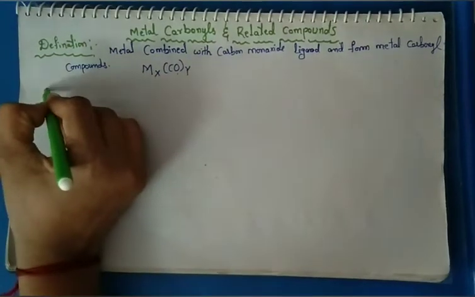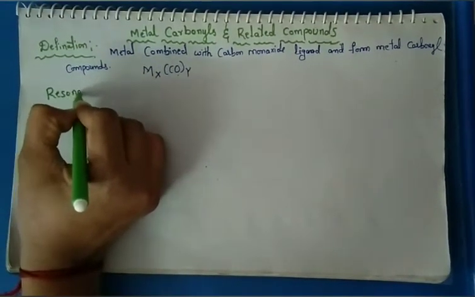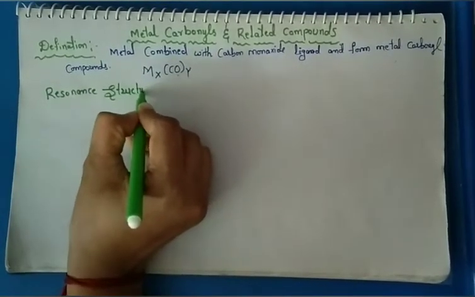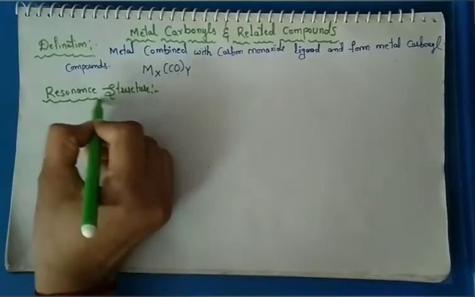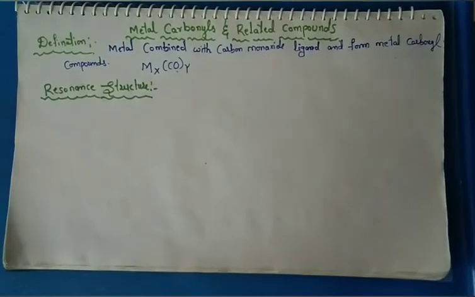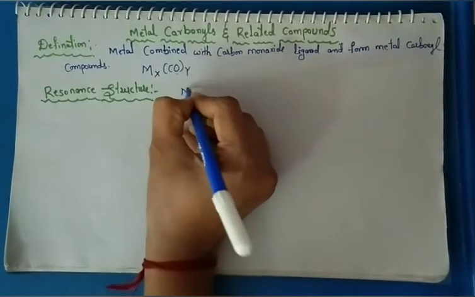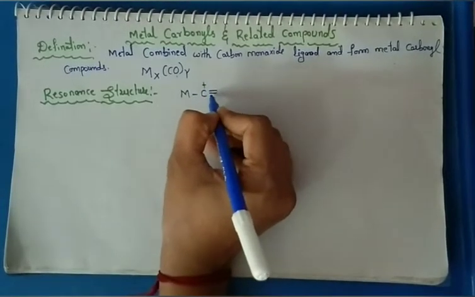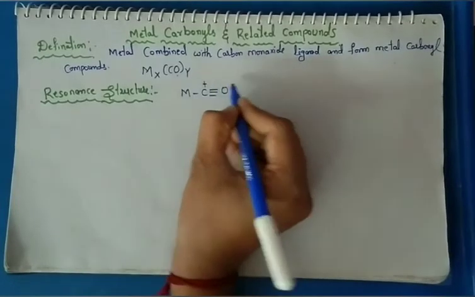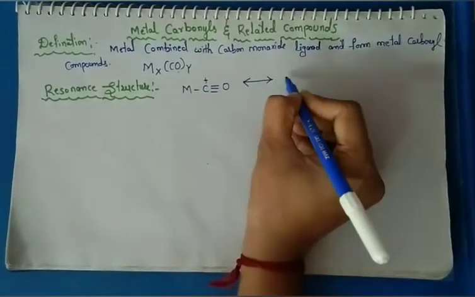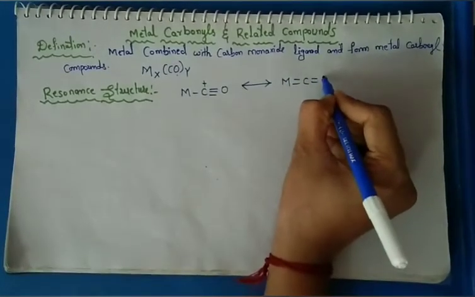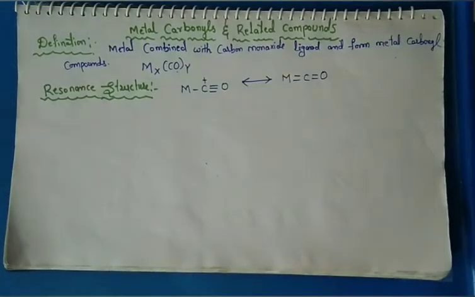Next, resonance structure. The resonance structure is: capital M bonded to carbon, carbon having a positive charge, and the carbon triple bonded to oxygen. In equilibrium, capital M is double bonded to C, and the carbon is double bonded to O. This is the resonance structure of metal carbonyls.